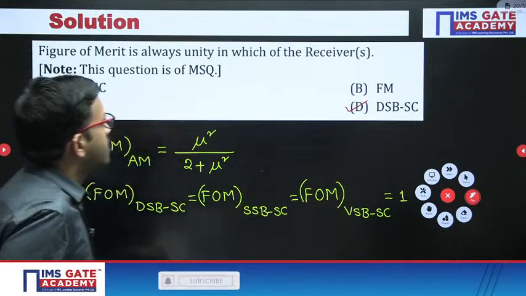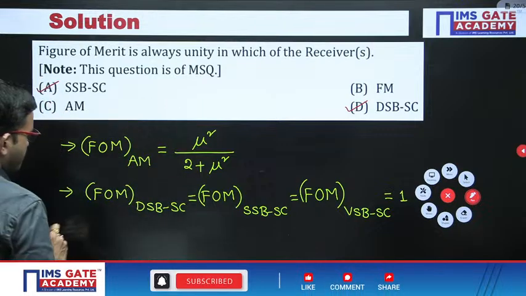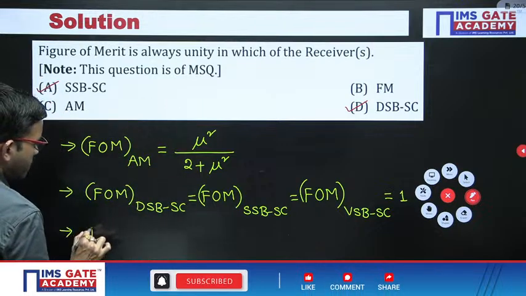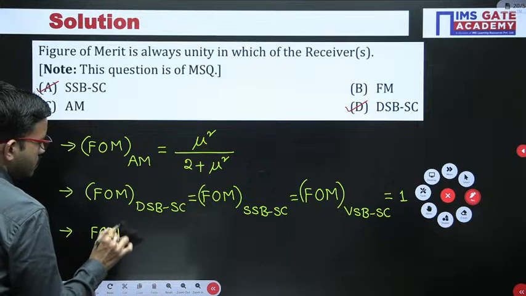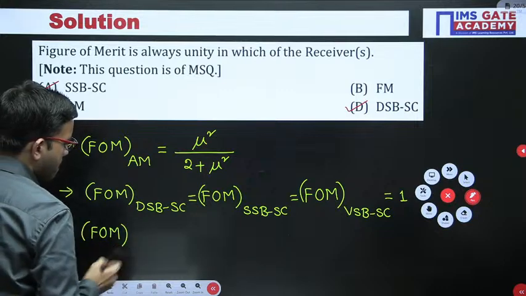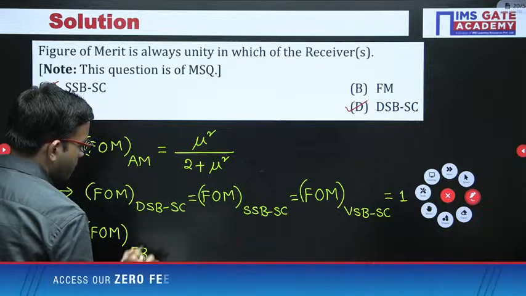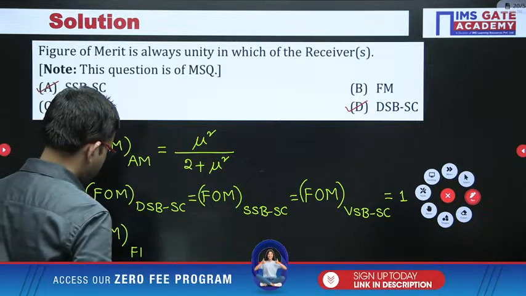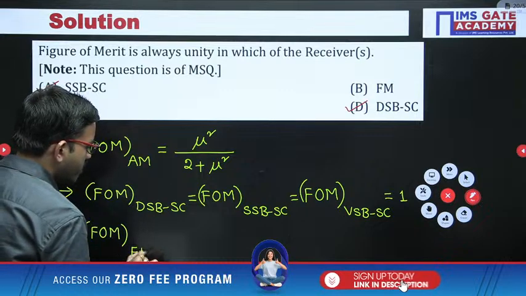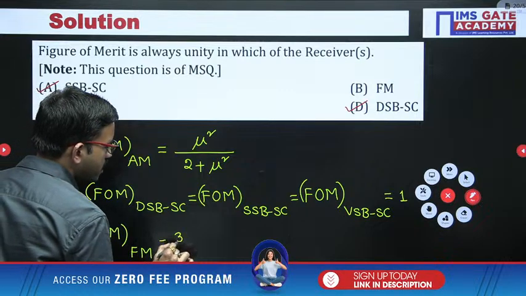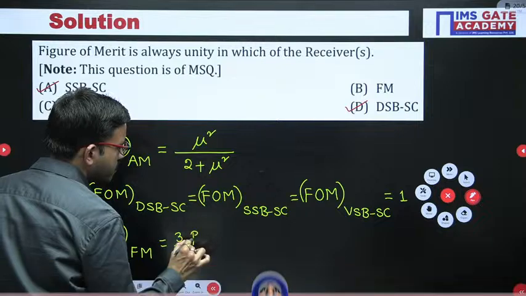Now, coming to the wideband FM. Figure of merit for FM, you will get 3 by 2 into beta square.